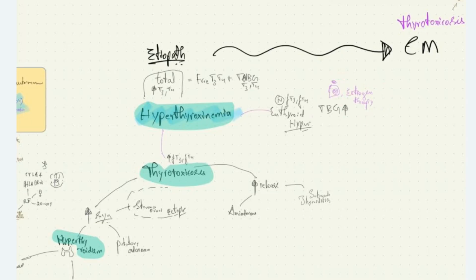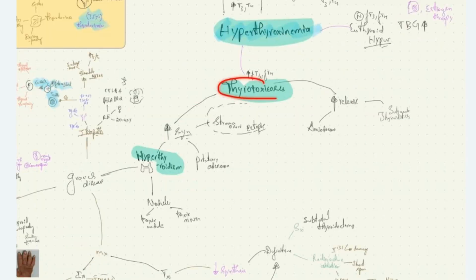Now, in thyrotoxicosis, we know that there is increase in free T3 T4. The increase in free T3 T4 can be due to diseases in thyroid, can be due to diseases in pituitary gland, or can be due to ectopic secretion of thyroid hormones.